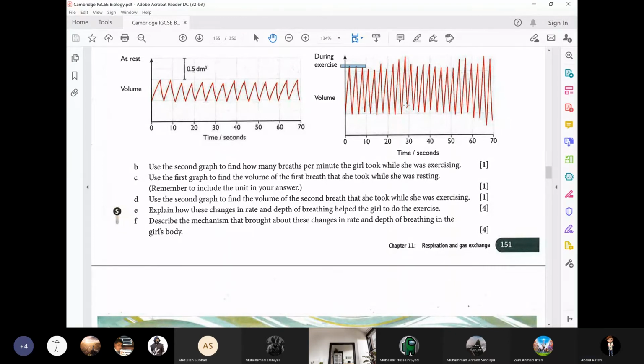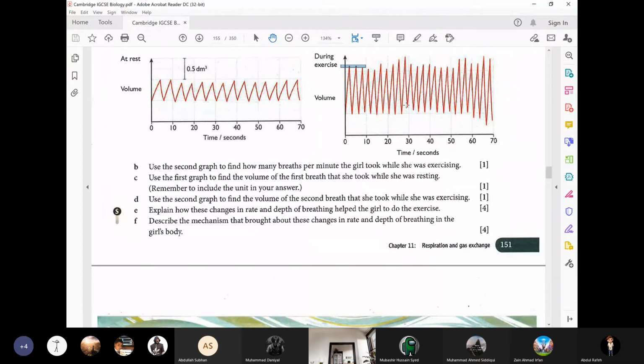Next point, what will you write? Sir, that extra oxygen will be transported to the heart, and from there it will be transported to the muscles. Very good. Where it will be used for aerobic respiration to provide energy for the exercise. All right, boys.